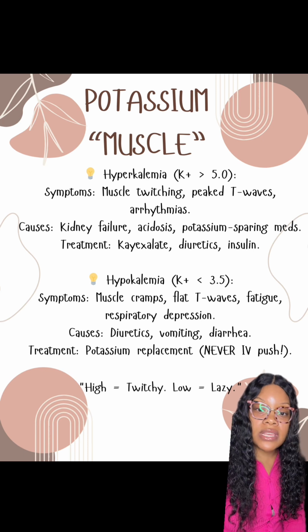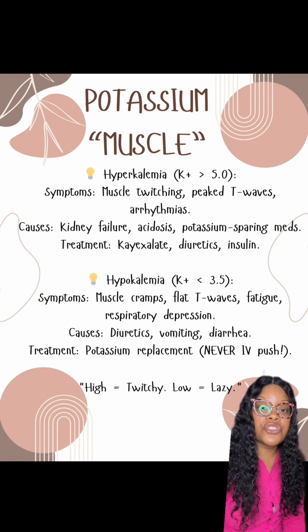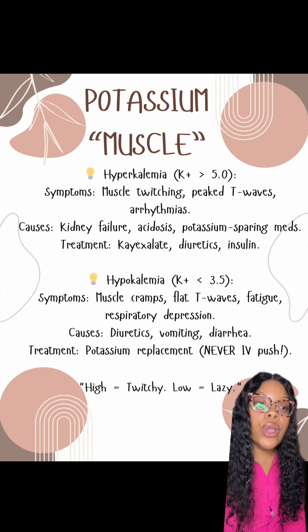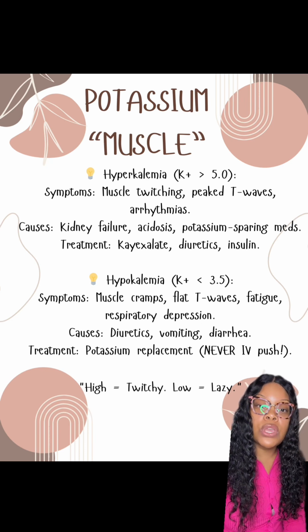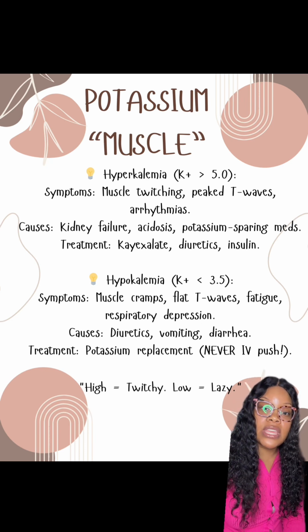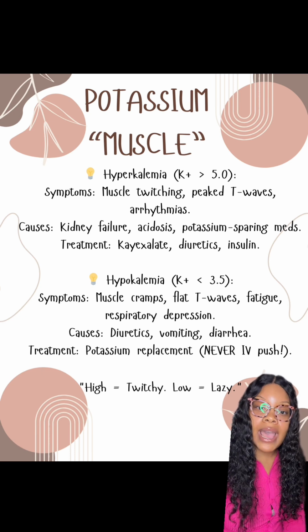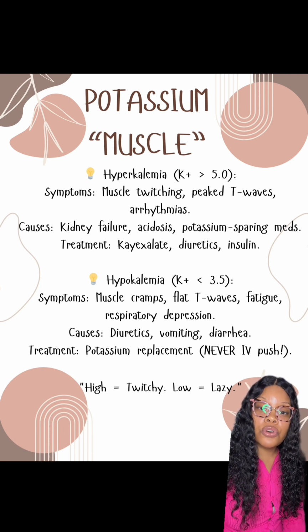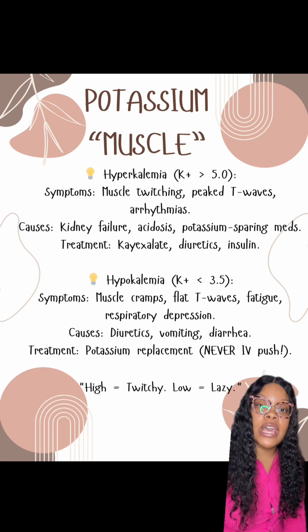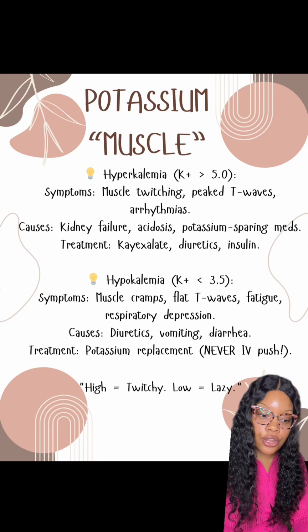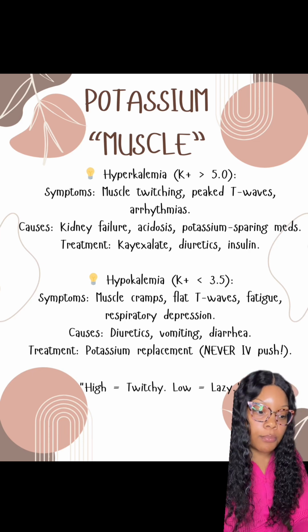So what are some treatments? One of the treatments is just giving them a potassium replacement. With potassium replacement, we have PO, whether it be a big horse pill or some liquid solution, but we can also give potassium IV, but we never give potassium IV push. If we are giving potassium IV, we will run it through our IV pump. We can also encourage our patients to eat foods that are high in potassium. Know more than bananas: we've got potatoes, oranges, spinach, broccoli, and avocados.